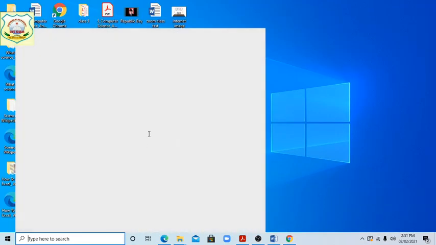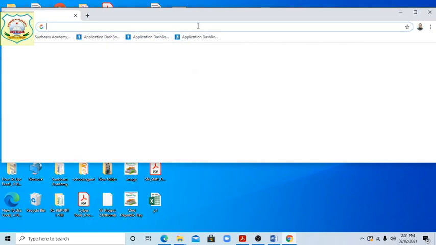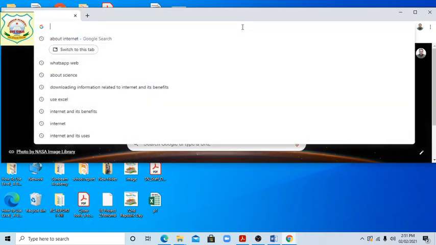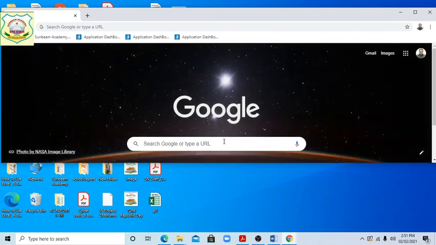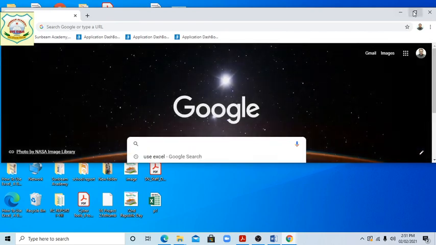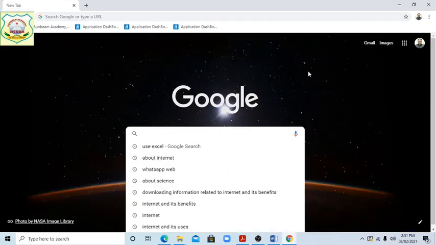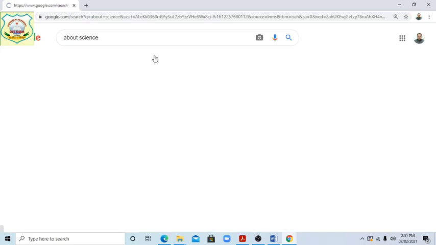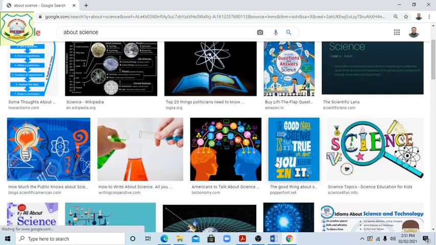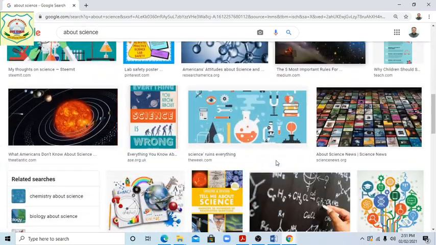Go the same way, open Google Chrome now. There is the picture of Excel. You want to see another image. Suppose a science related picture, images. See students, many images are given.